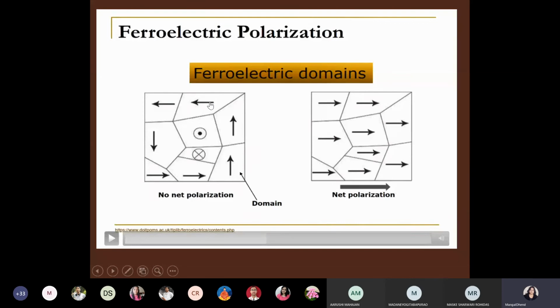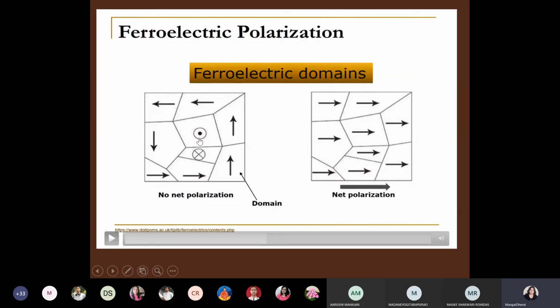But in this part, it will be towards the left side. In this part, it will be towards the right side. So if you consider any lattice, any crystal, any material, chip, anything, inside that there will be different regions, and these different regions having dipole moments in one particular fashion is called a domain. So this is the first domain, this is the second domain, this is the third domain, and when you do not apply an electric field, they will be arranged randomly, and therefore polarization may be 0.